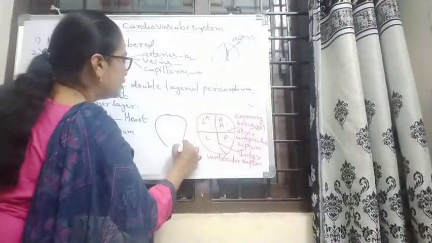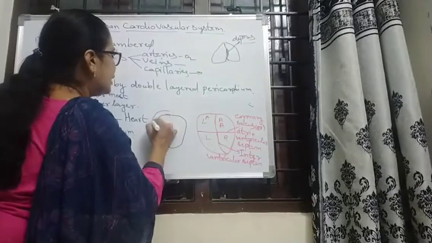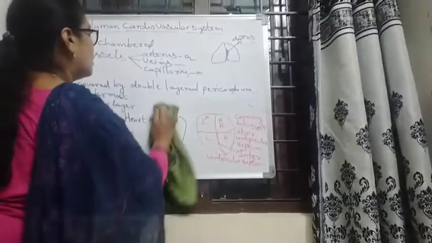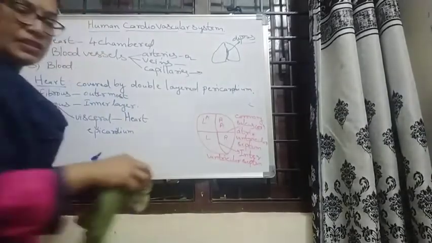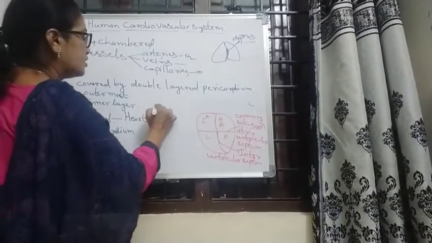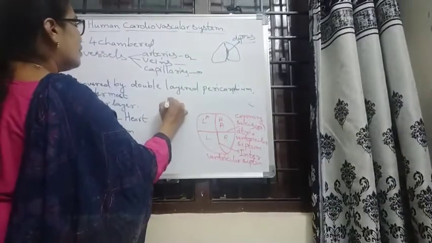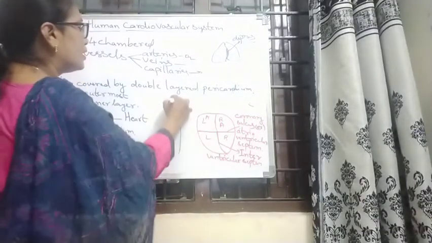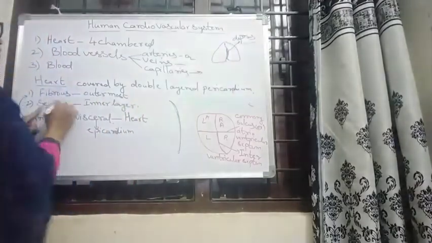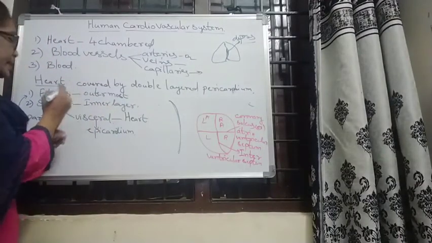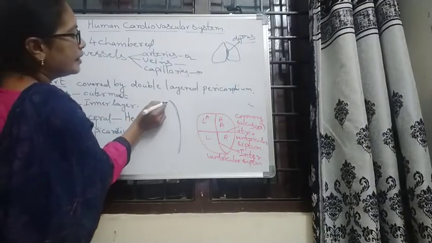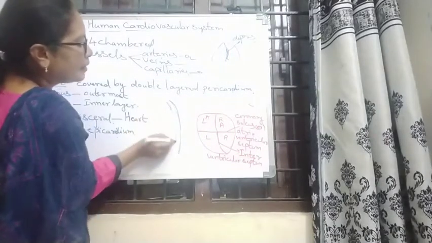If we see the wall of the heart, the outermost layer is the fibrous layer. Next, the innermost layer, the serous layer. That serous layer is again divided into the parietal layer and visceral layer.